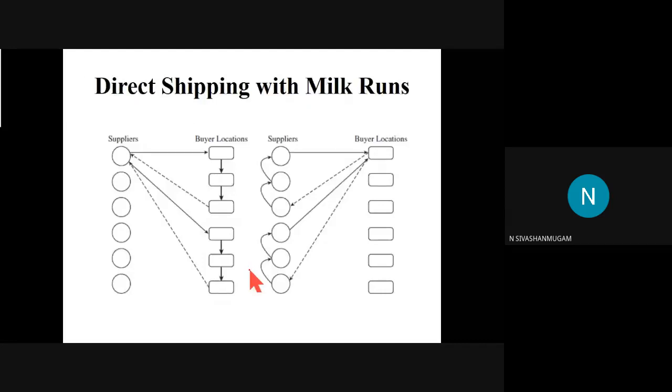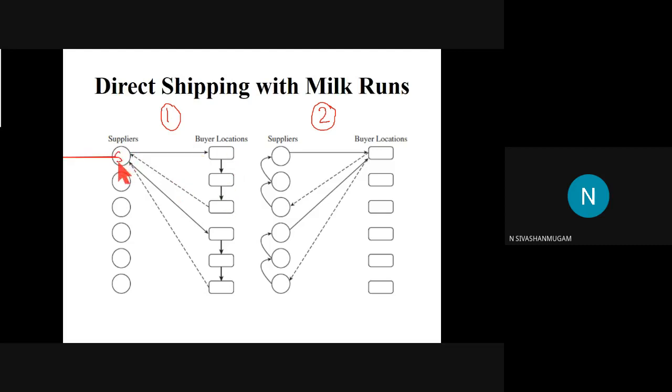Then as the second type, we came across direct shipping with milk run. Here we have two options. The first option is a network with a single supplier and multiple buyers.